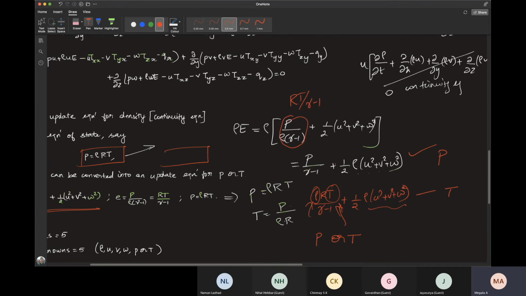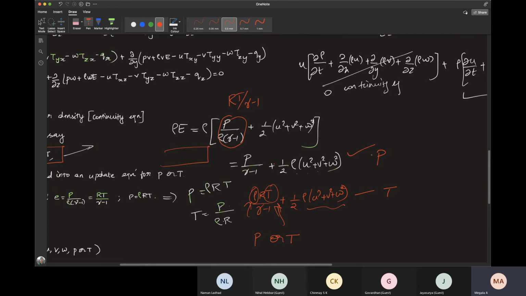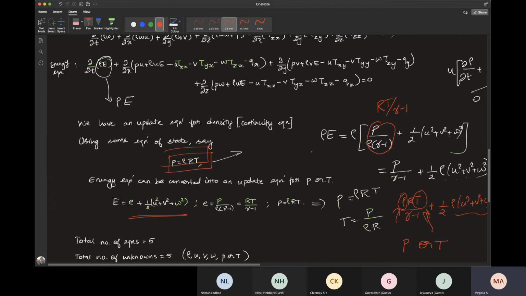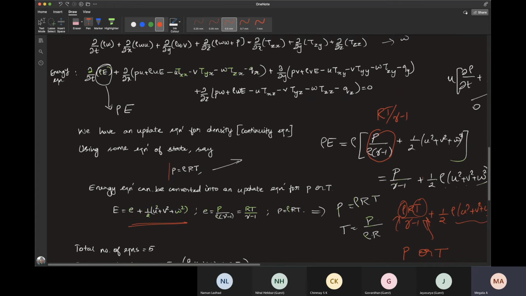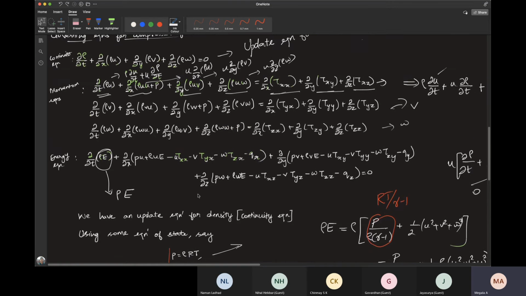So depending on the type of equation of state you use, you can have different update equations. So essentially your energy equation serves as an update equation for either pressure or temperature.